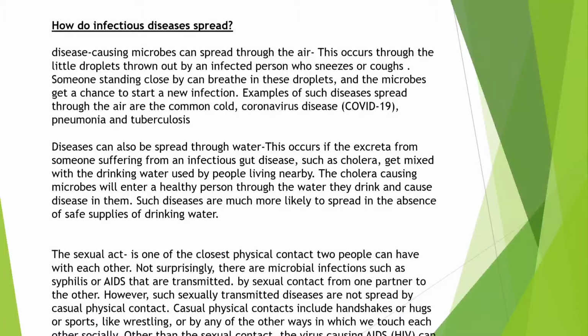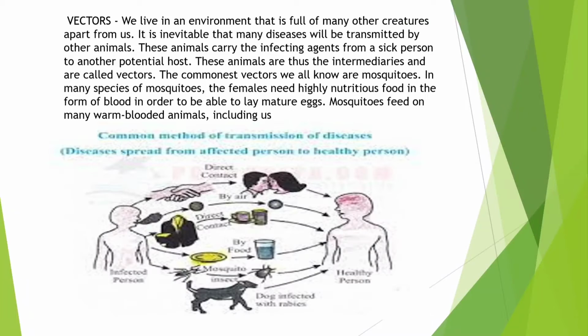Then comes water. If the excreta of someone who is suffering is there in the water, it can cause infectious gut infection and cholera. Cholera microbes can enter a healthy person's body through contaminated water and spread, so safe supplies of water are very important. Now the sexual act. If one person is infected, they can transmit AIDS and syphilis to the healthy person. So it's very important that one should take care of themselves.